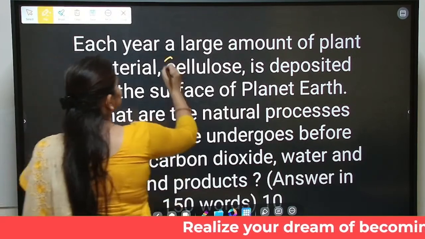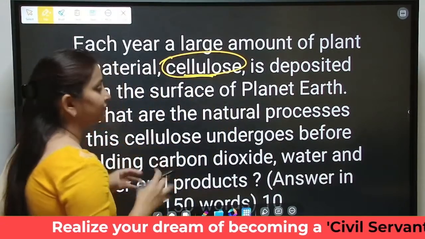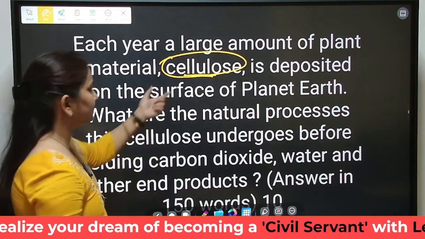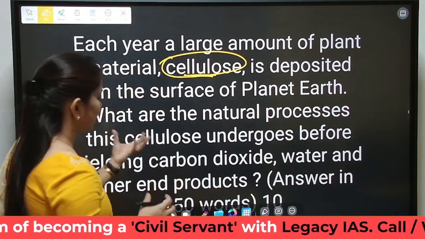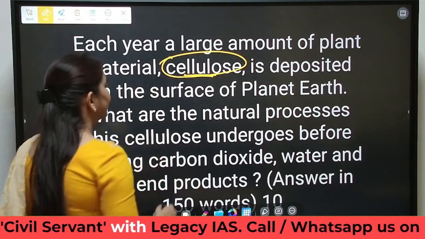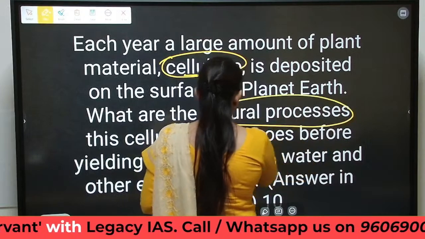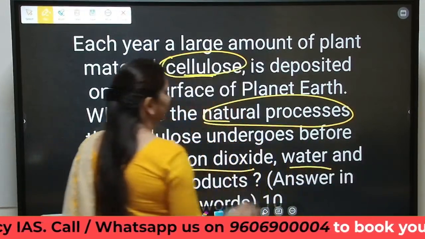The focus area of our question shall be cellulose. We will first explain what cellulose is and where it is found in plants, and because a large amount of it is getting deposited, we will talk about this deposition and the natural processes it undergoes to release carbon dioxide, water, and other end products.